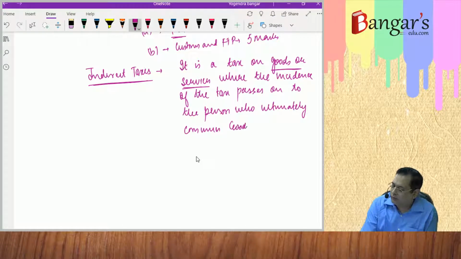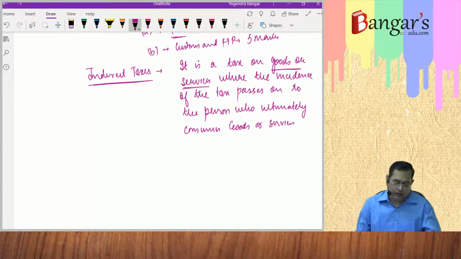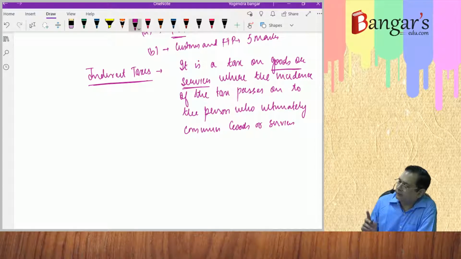Indirect tax is a tax on goods or services, where the incidence of the tax passes on to the person who ultimately consumes those goods or services.